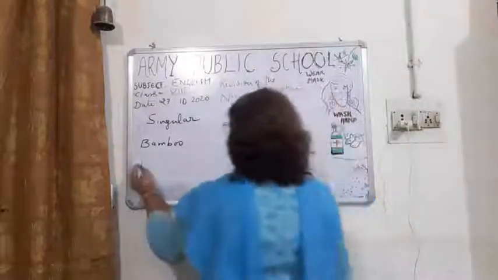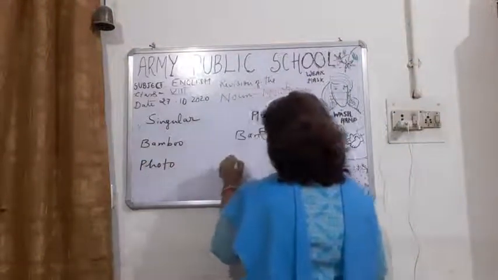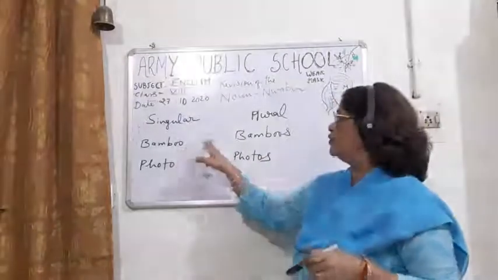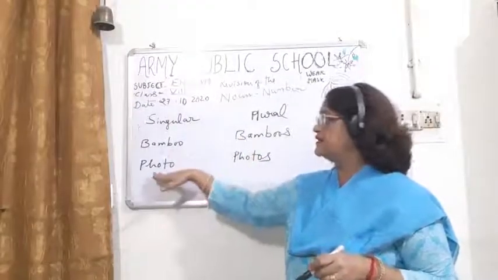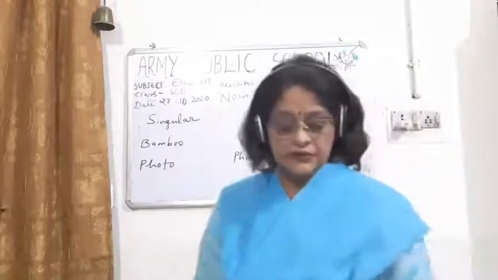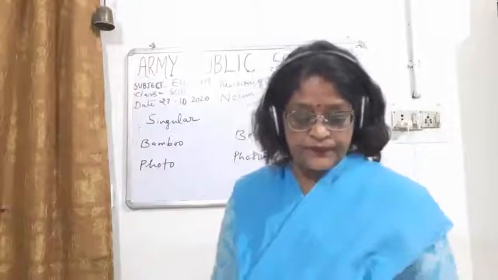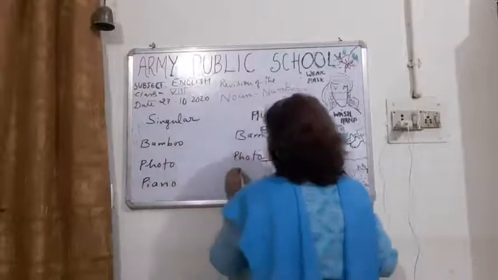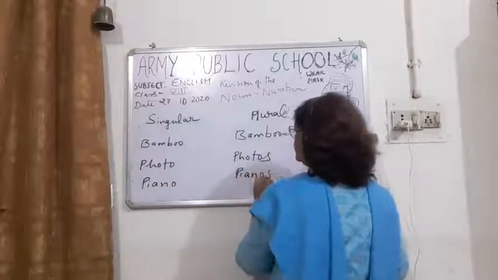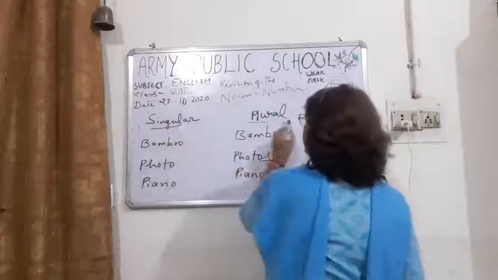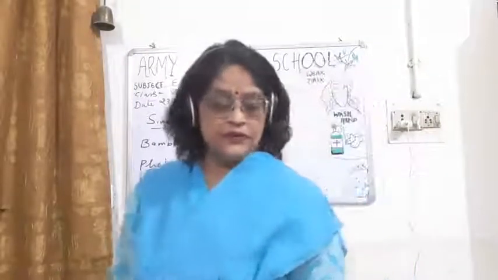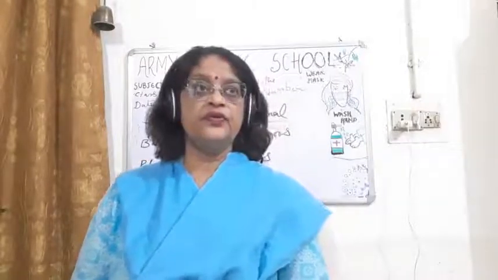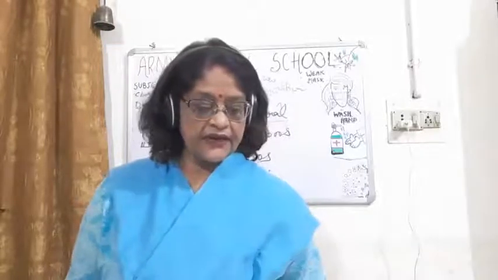Photo. Photo will become photos. Okay, so you can see bamboo will become bamboos. We will add S, the photo will become photos, right? Then piano. It will become pianos. So you can see these are the words which are ending with O or double O, and we have to add S here.